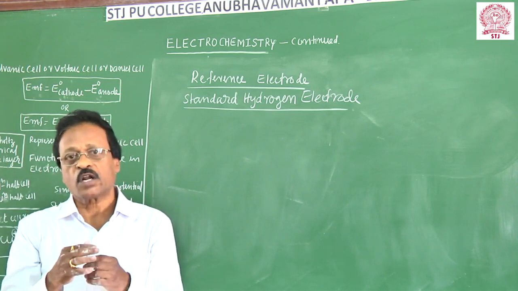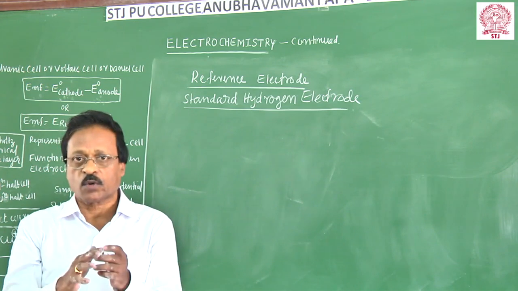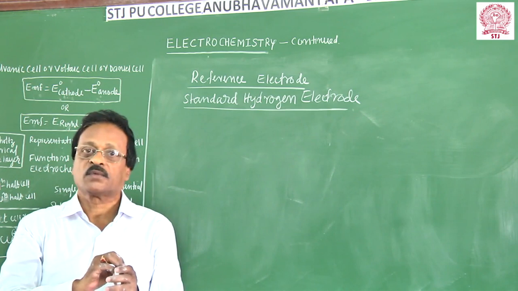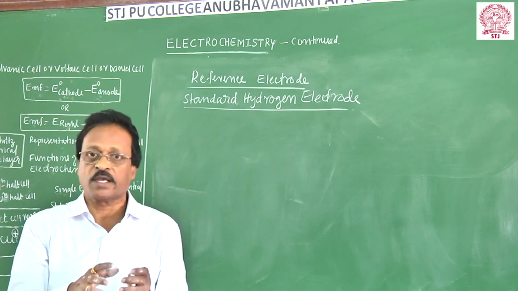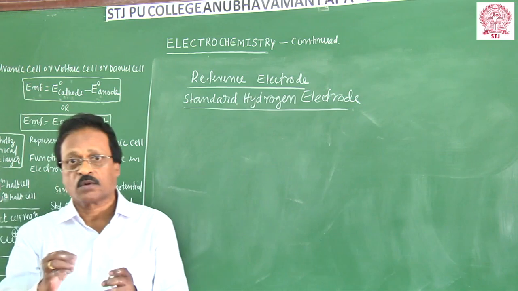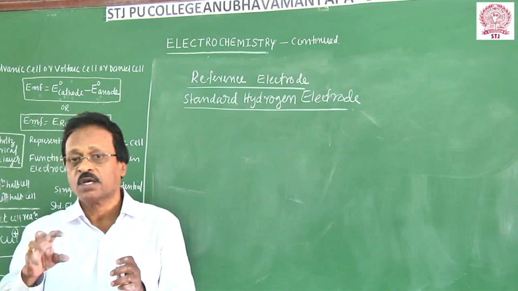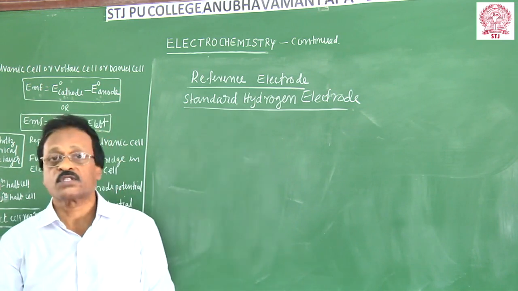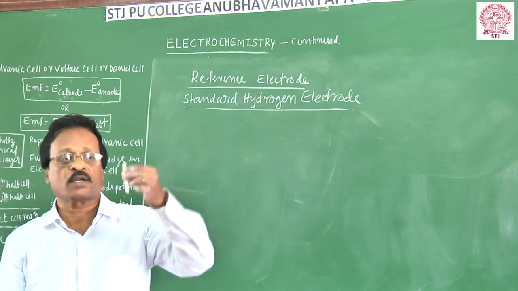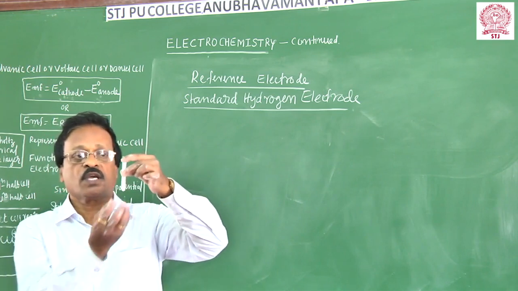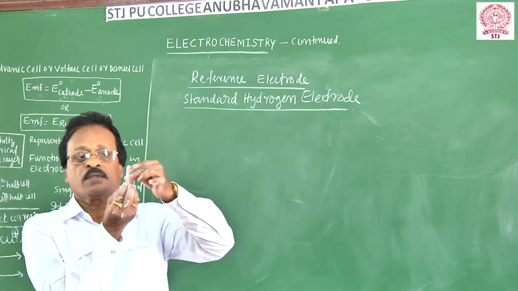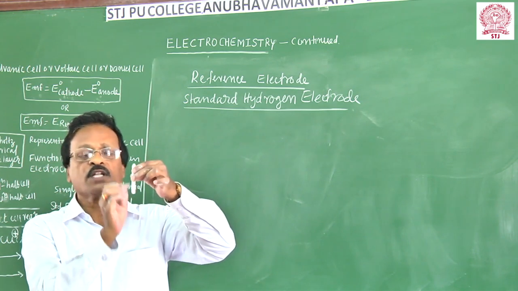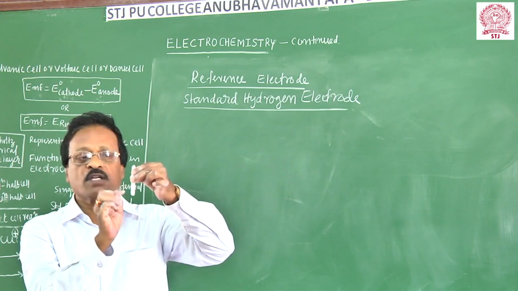How can you measure the single electrode potential? To measure a single electrode potential, we require one standard electrode of known potential. So to measure the single electrode potential experimentally, we require another electrode of known potential, and that second electrode of known potential is called the reference electrode. Suppose I have taken a zinc rod dipping in zinc sulfate solution, say of 1 molar concentration or any concentration. Potential arises here at the junction of the metal and the solution.